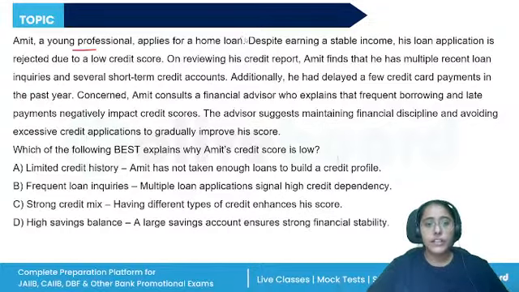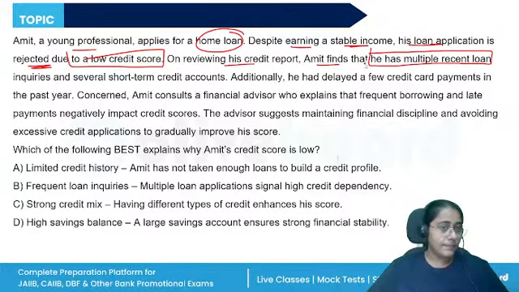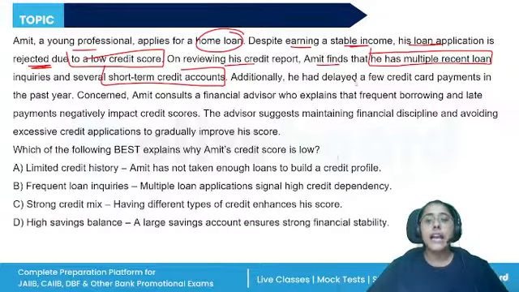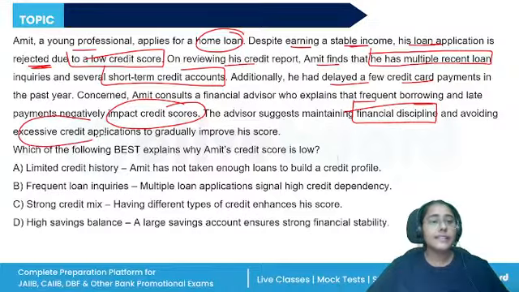Amit, a young professional, applies for a home loan. Despite earning a stable income, his loan application is rejected due to a low credit score. On reviewing his credit report, Amit finds that he has multiple recent loan inquiries and several short term credit accounts. Additionally, he had delayed a few credit card payments. Amit consults a financial advisor who explains that frequent borrowing and late payments negatively impact credit scores. The advisor suggests maintaining financial discipline and avoiding excessive applications.